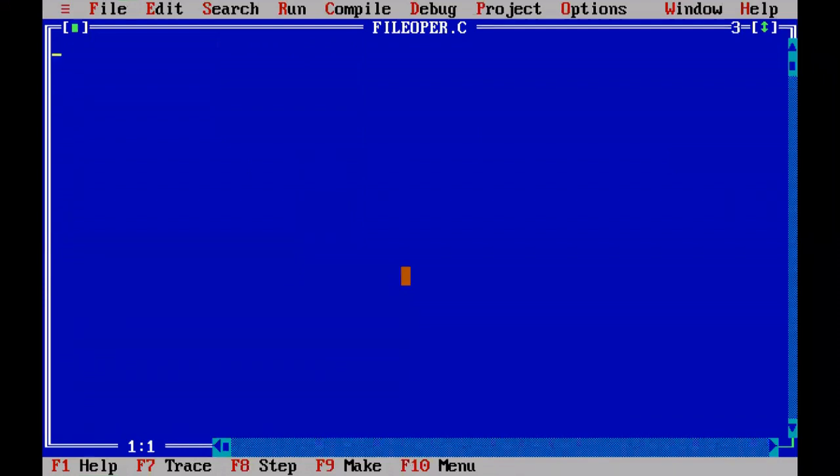We are going to handle some files. What are the file operations that we are going to discuss in today's topic? The basic file operations that we are going to perform on a particular file.